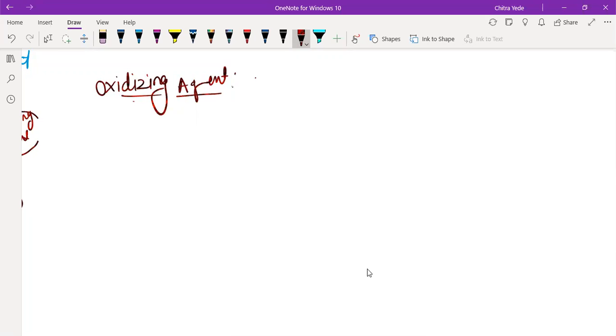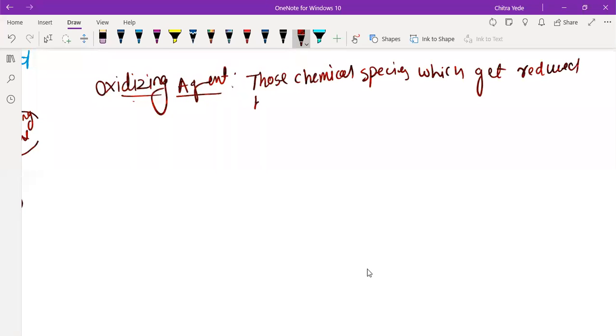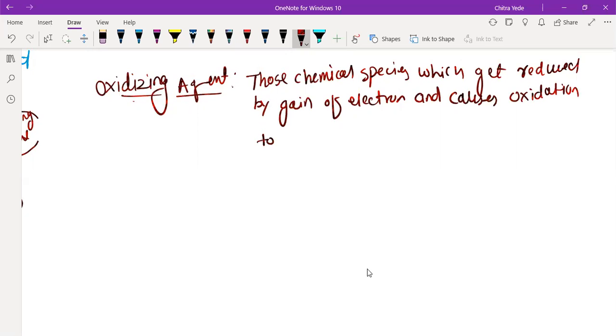Oxidizing agent. So those chemical species which get reduced by gain of electron and cause oxidation to other chemical species are called oxidizing agent.